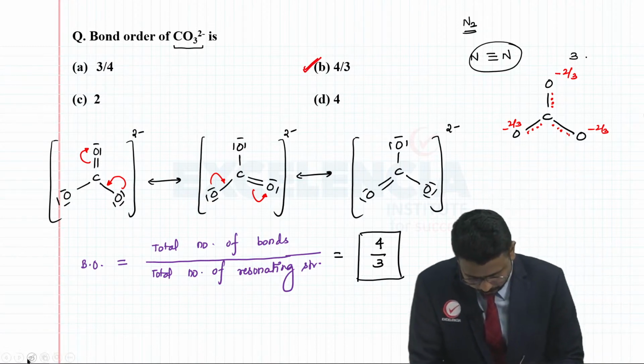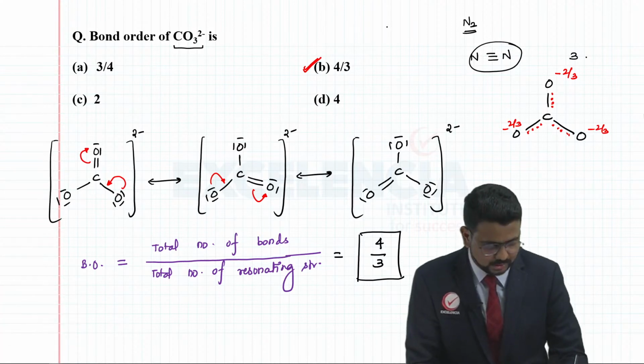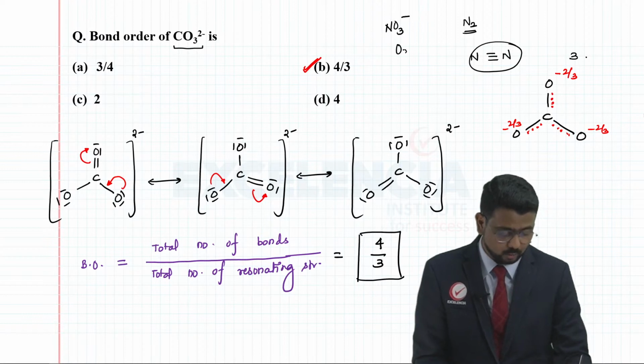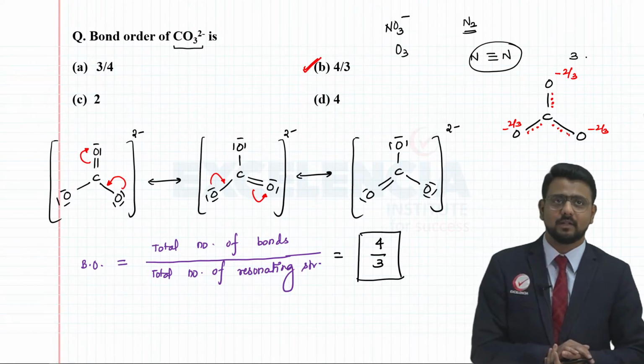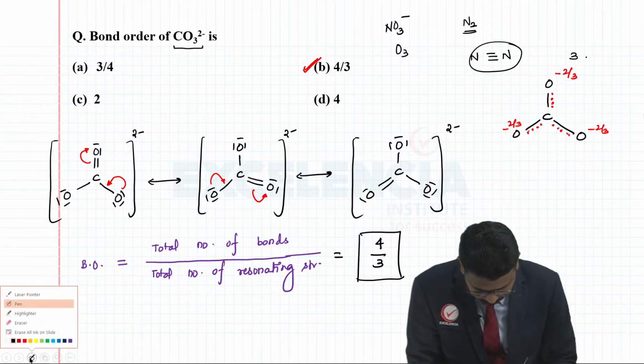You can try on your own with respect to the nitrate ion, the bond order in nitrate ion. You can also find bond order in O3 molecule. So whichever resonating structures you may come across, you will be able to find the bond order. Please remember this formula.